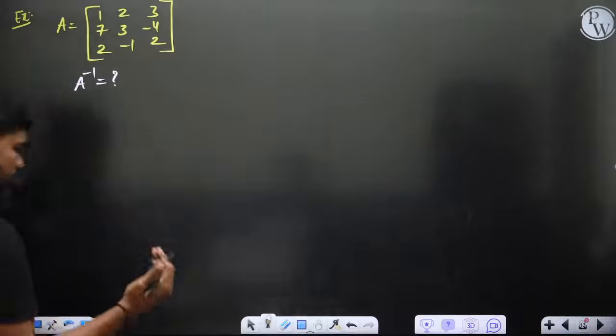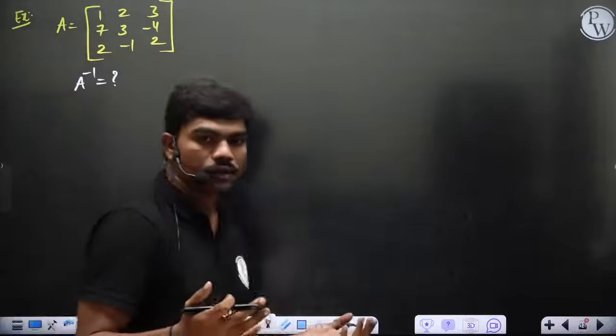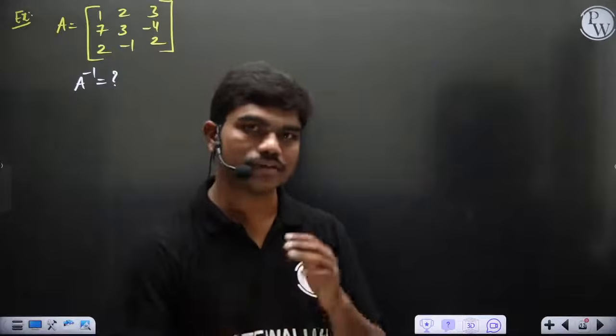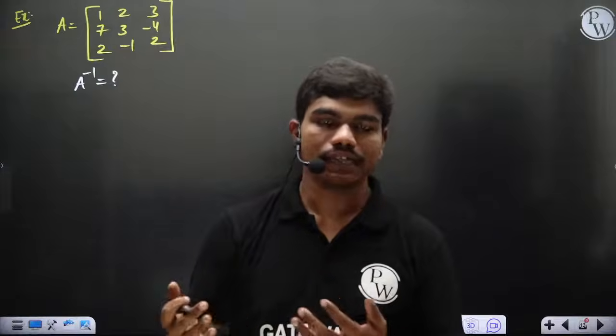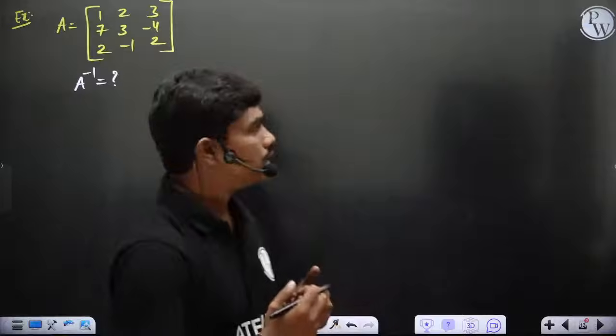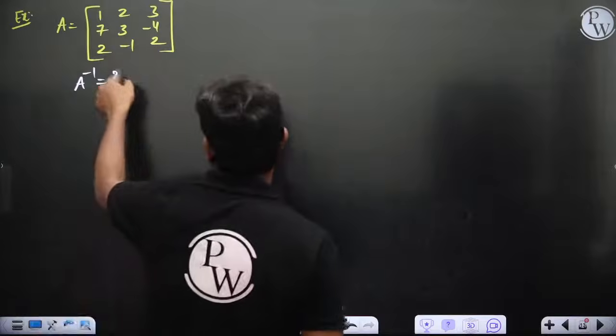Then you know the classical procedure: you should calculate nine minors, then find cofactors, then transpose it, you'll get the adjoint. Then divide it by the determinant of A. You have to do all these things of course. But let's see how you can calculate A inverse without doing all these things.